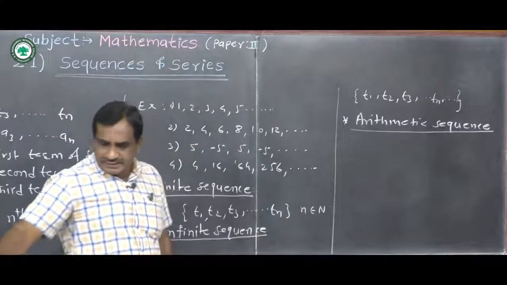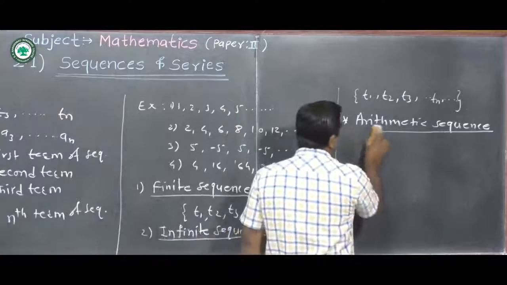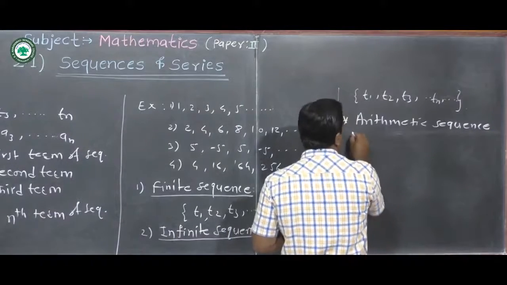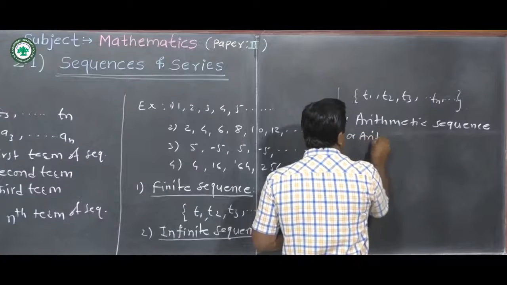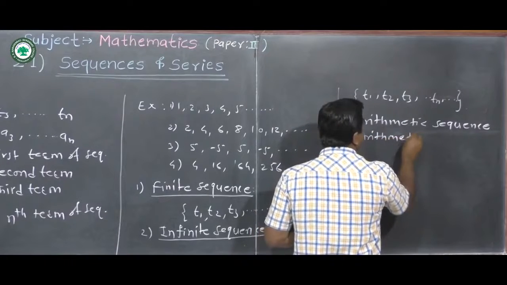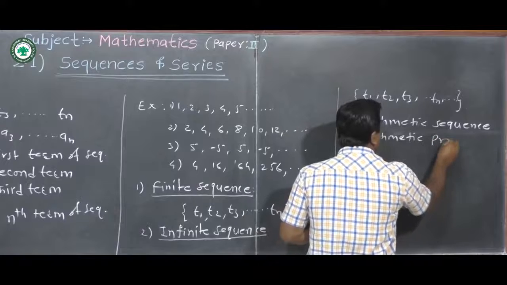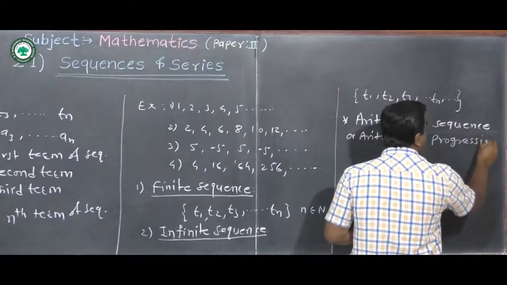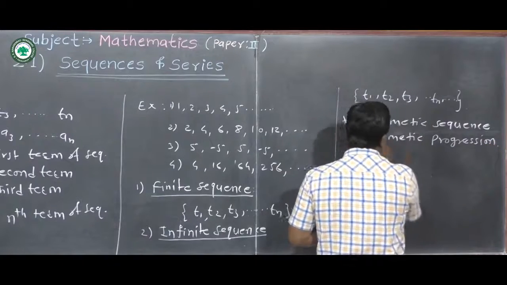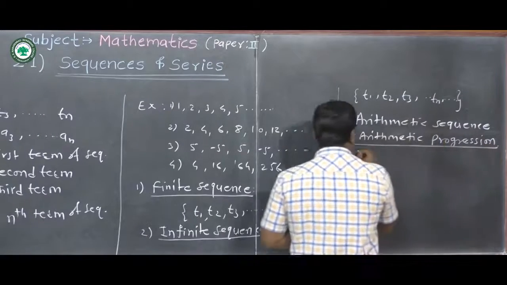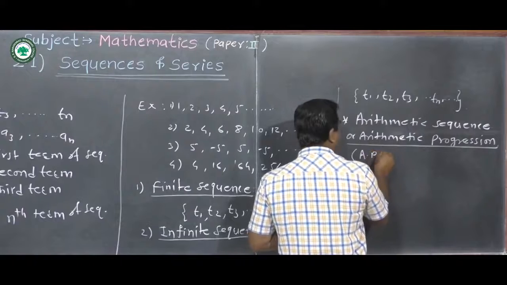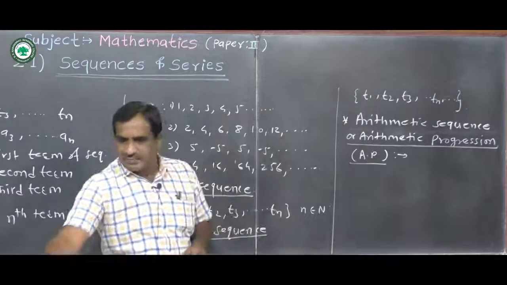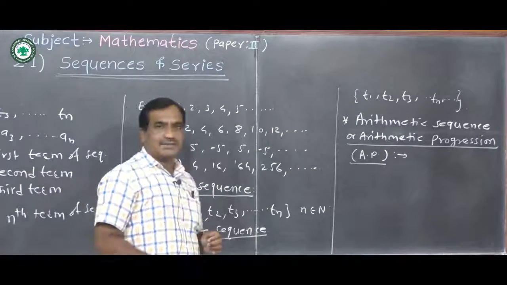In short we can write this as AP. Shortly this can be written in the form AP, arithmetic progression. Now, the definition of arithmetic sequence we have studied in 10th standard.